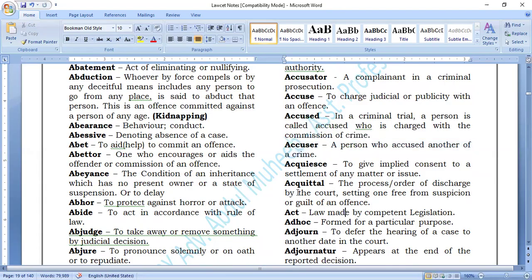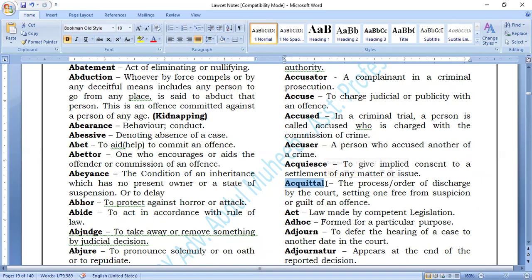Now, next word is acquittal. What is acquittal? The process or order of discharge by the court, setting one free from suspicion or guilt of an offense.